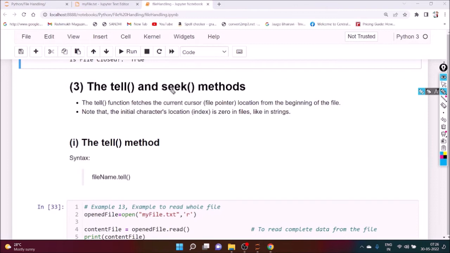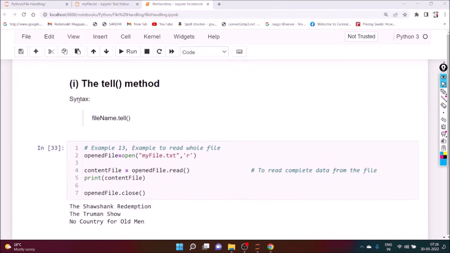Next, the tell and seek methods. The tell function fetches the current cursor or file pointer position from the beginning of the file. Remember this one. Note that the initial character's location or index is 0 in a file, like in strings. So suppose one line is there, that particular file's first position index should be 0. The starting point is 0, it is not 1.